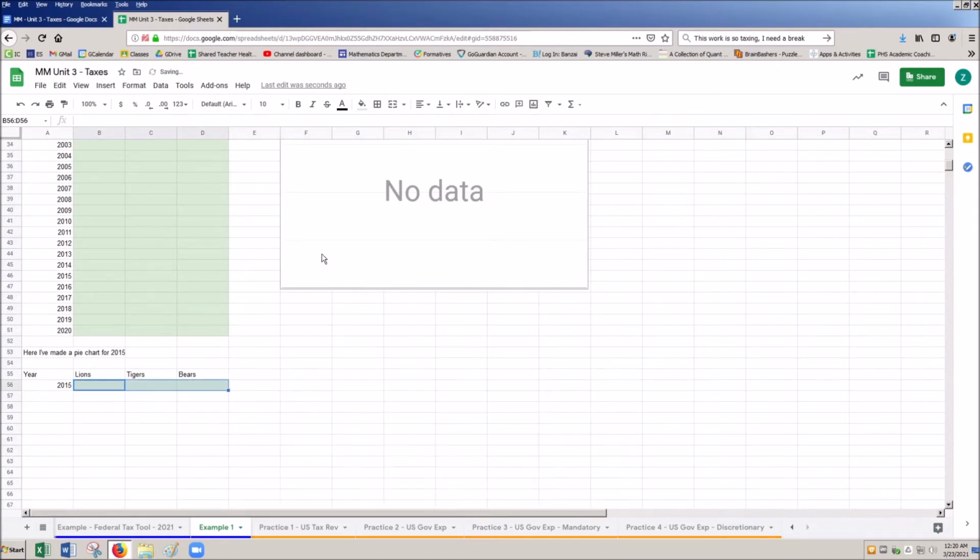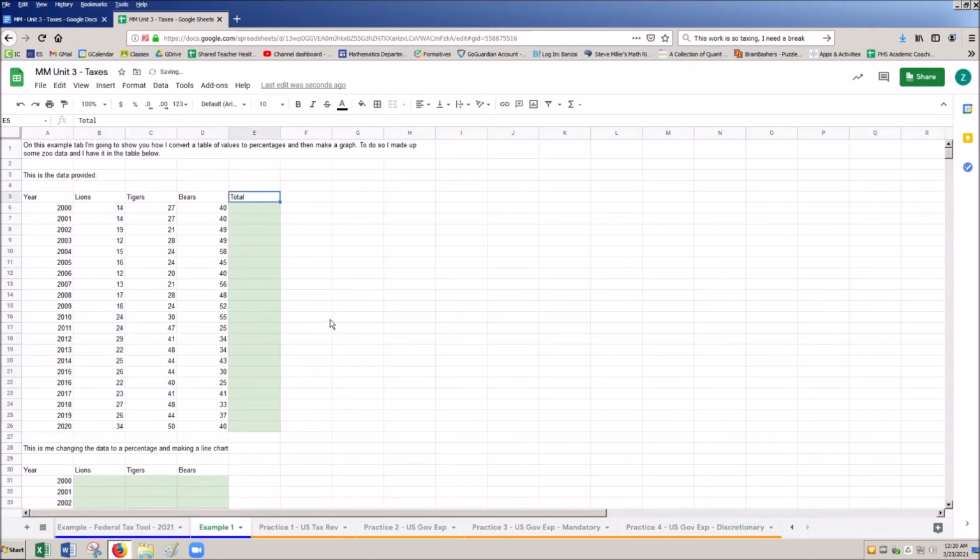Okay. So how do I come up with a total for a row? Total for a row is going to utilize my sum function. So I'm going to say equals sum, and I'm going to take all three of these right here. It auto-suggested it for me. Thank you, Google Sheets. Would you like to autofill? Oh, I would love to. Thanks, Google Sheets. Cool. There's our sum function in action.